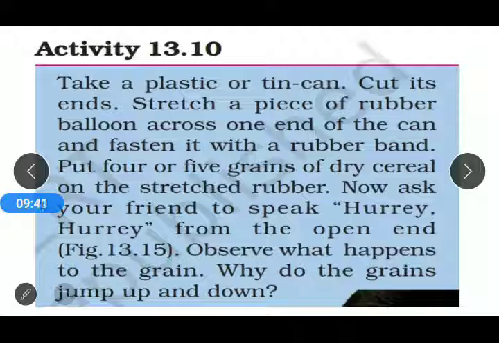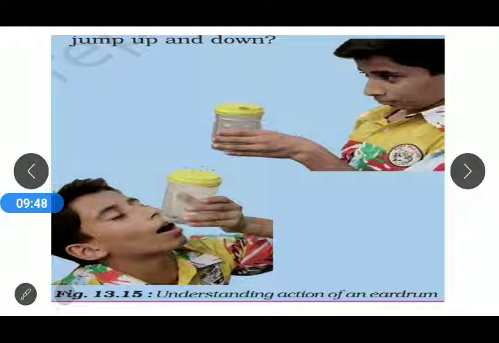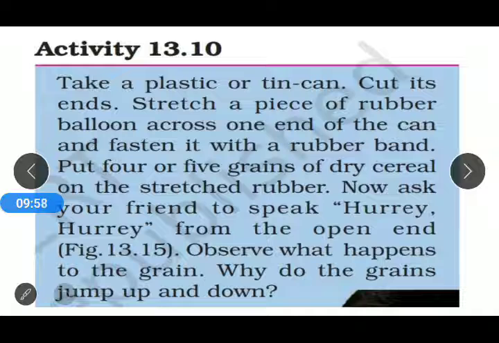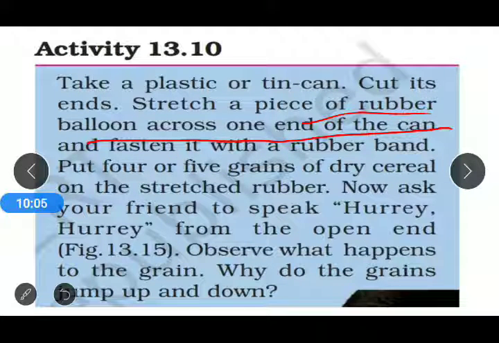First of all, we take a plastic or tin can and cut its ends, so that it is open from both ends, as shown. At one end, we stretch a piece of rubber balloon across the can and fasten it with a rubber band. Put 4 or 5 grains of dry cereal on the stretched rubber.